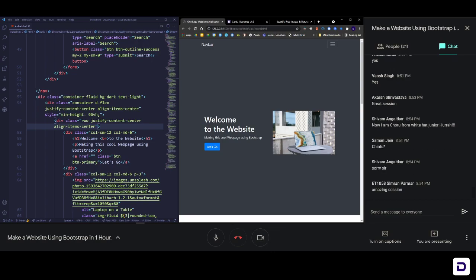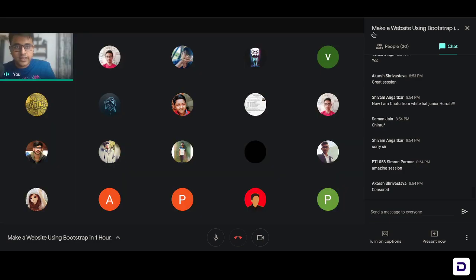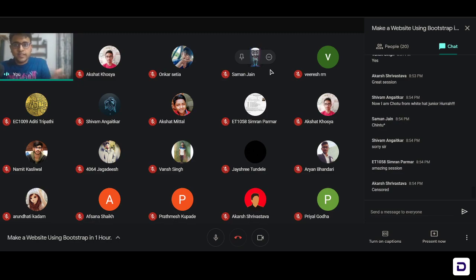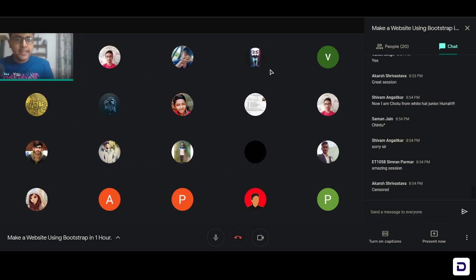Okay, fine. I'm gonna stop sharing my screen, and if you have any other doubt, anyone at all, go ahead. You can unmute yourselves. You can share your screen also. But first ask me and then share your screen so that I know who is sharing. Or you can drop your doubts in the chat box and I'll be addressing them.